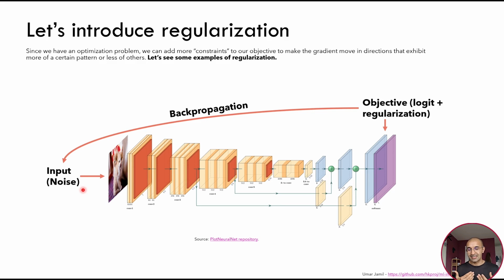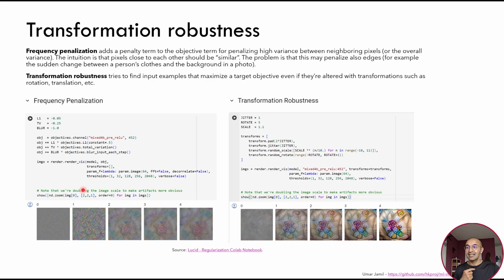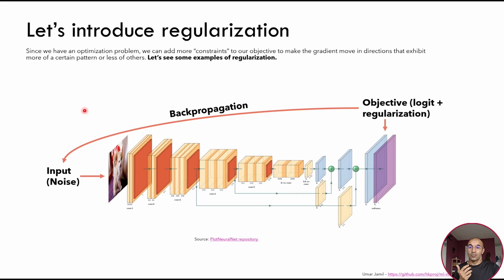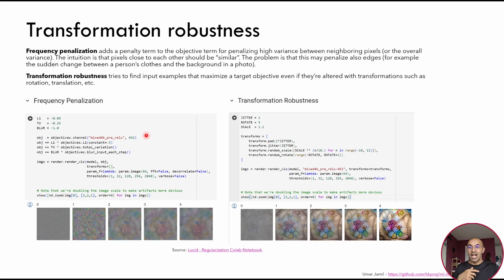So we could ask our optimization problem to optimize the input in such a way that it penalizes high variance for neighboring pixels. And this is known as a frequency penalization. So we take our loss function, which is basically just the logit that we want to maximize, and we add a penalty to this loss every time we see a very high variance for neighboring pixels.